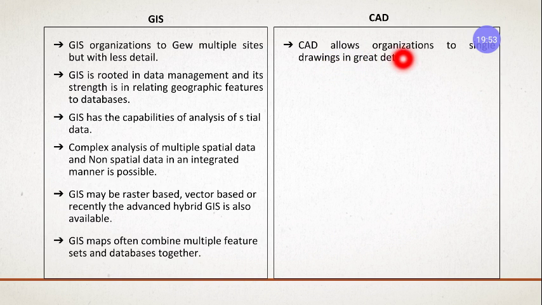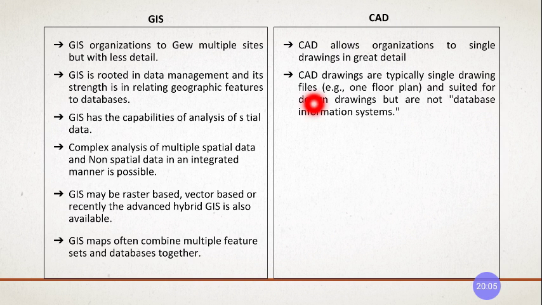CAD allows organizations to make a single drawing in great detail. When you want to draw details of an area or of a building, that can be done in any drawing. Here there are fewer details by comparison. CAD drawings are typically a single drawing file, suitable for design drawings but not database information systems.